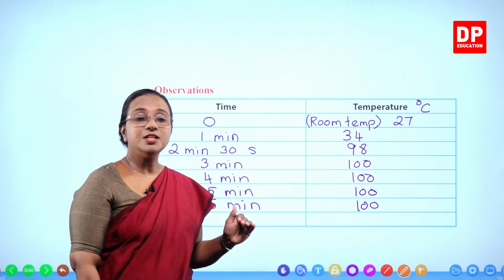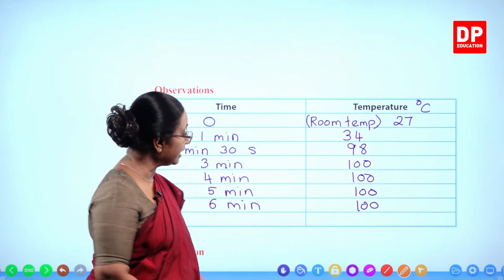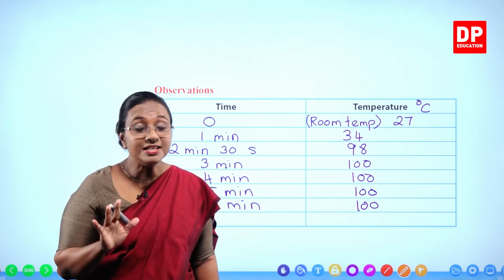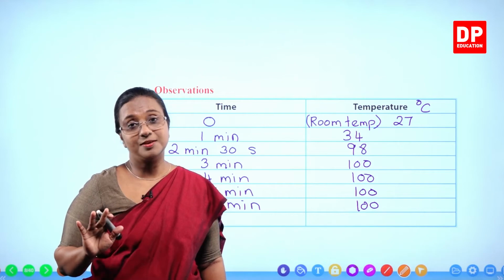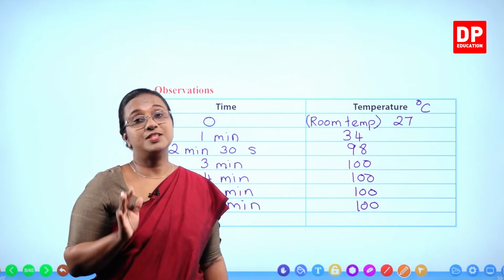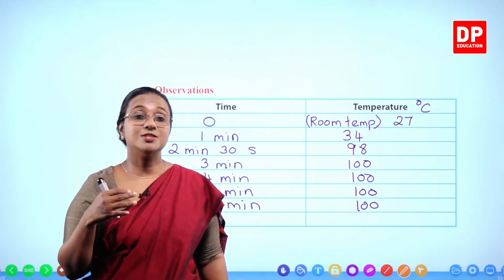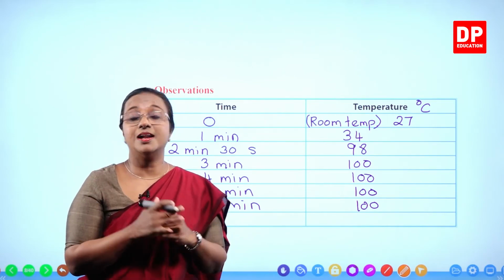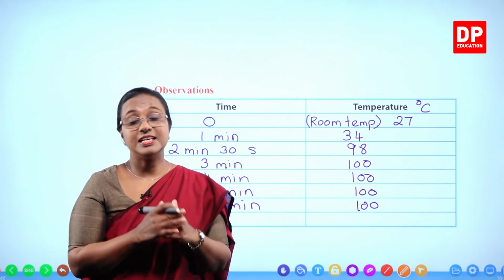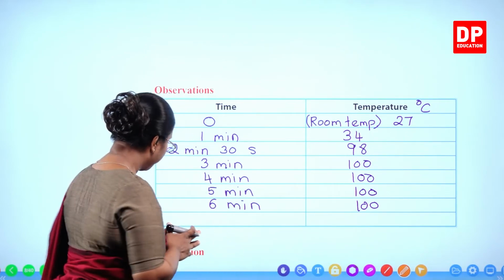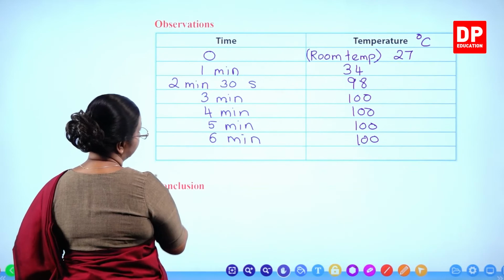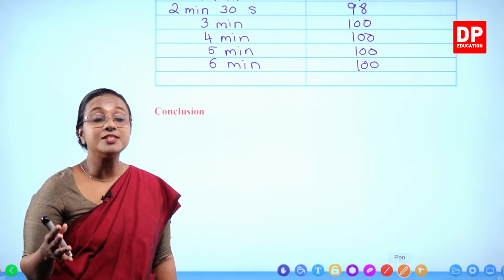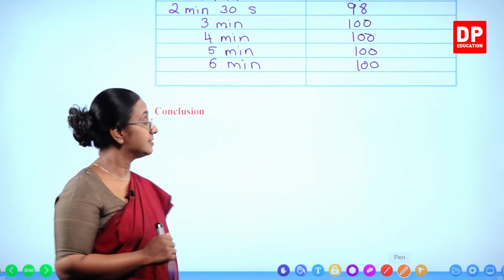So even if we continue for some more time, you will see that the temperature will remain at 100 degrees Celsius until when? Until all the water becomes steam. Thereafter, if you measure the steam, it's difficult to measure. Why? Steam just spreads out. So there, all the water will become steam at 100 degrees Celsius. So that is the boiling point of water. So from this, what can we conclude? We can say water boils at a constant temperature of 100 degrees Celsius.